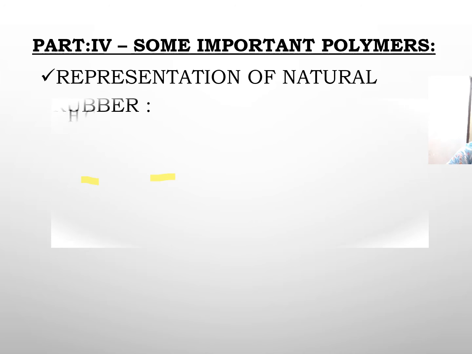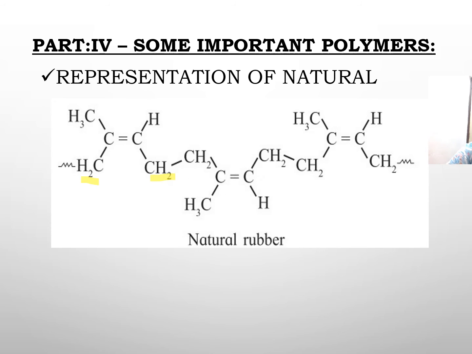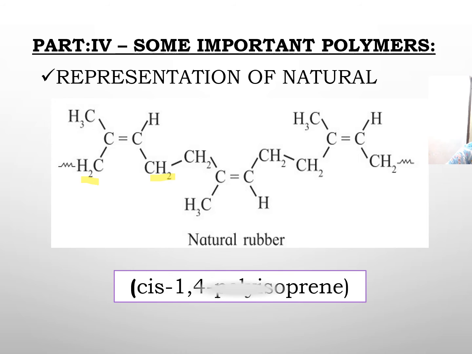So representation of natural rubber. Here you see natural rubber is made up of cis 2-methyl-1,3-butadiene. So this combines like this, and that's how natural rubber is formed. This is one molecule of isoprene. This is the second molecule of isoprene. This is the third molecule of isoprene. So they bond here. A CH2 bond is formed. So cis-1,4-polyisoprene is the natural rubber.